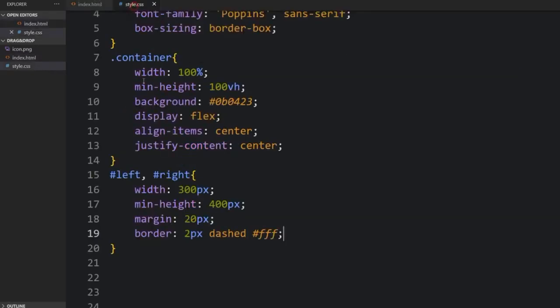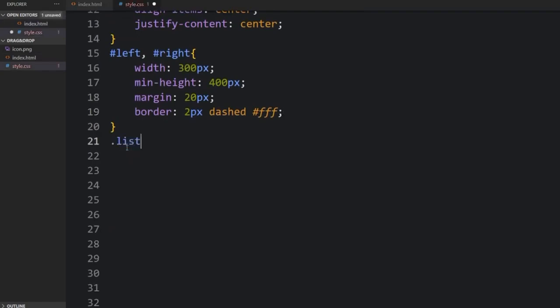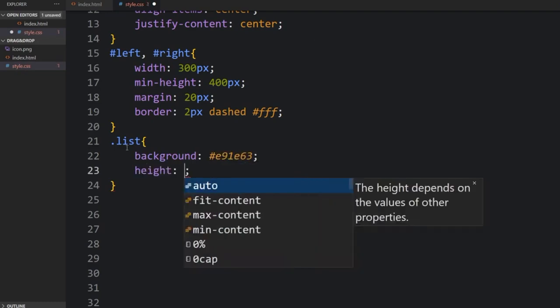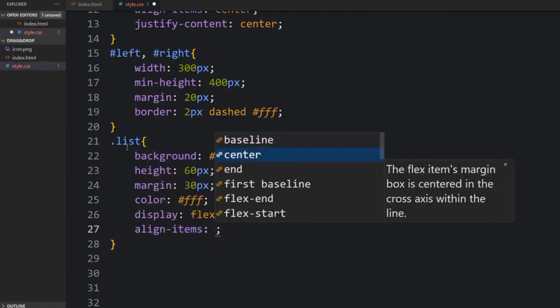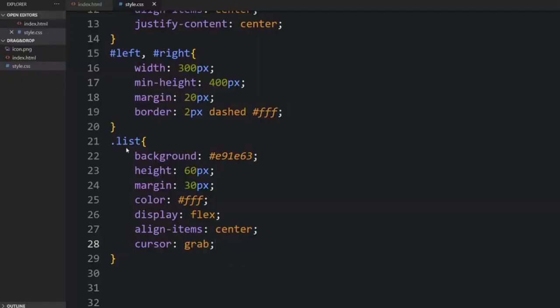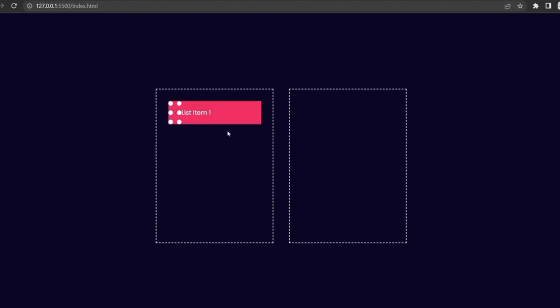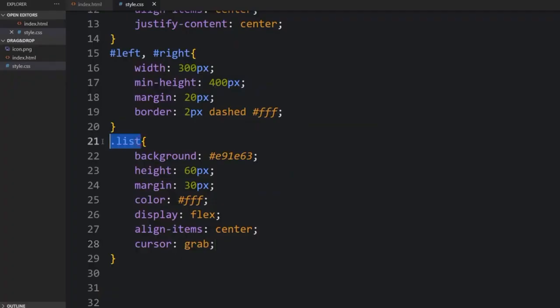I'll just copy the list here and come over to the CSS and paste it here. I'll specify all the necessary properties: the background, the height, the margin, the color, the display, the align-items, the cursor. Let me check it out. So yes, what we did, you can see it changed the color, put the text in the middle, and that's the logo. I'll go back to the HTML code now.